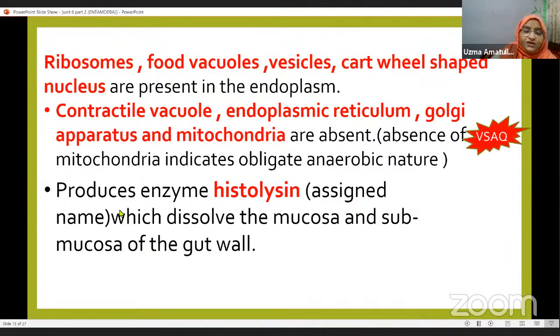Now, it produces an enzyme called histolysin. Histo means tissue, lysin means breaking. So it will break the tissues. Which tissues? In the large intestine, the mucosa and submucosa tissues will break. The name of this parasite, histolytica, is assigned because of this enzyme, which dissolves the mucosa and submucosa of the gut wall.